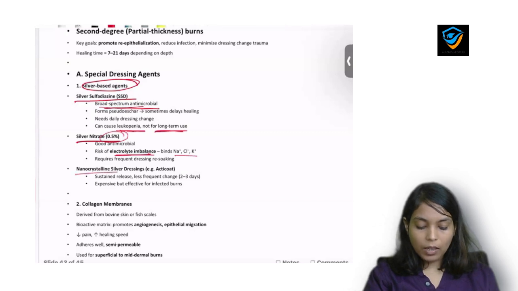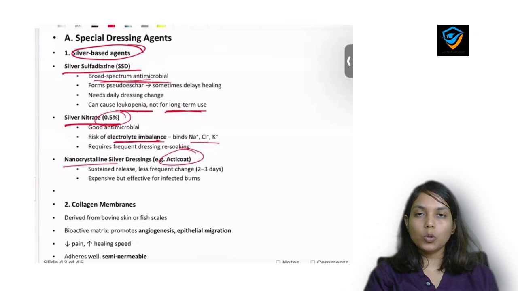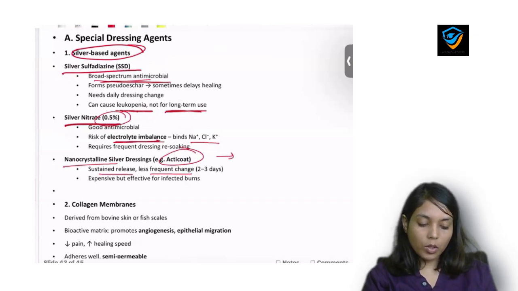Okay, last is nanocrystalline silver dressing. Nanocrystalline silver dressing is a newer agent. We also call it Acticoat, and it is not usually present in primary health center because it is expensive. It is slow release and it causes less frequent changes. We should not use it as a primary dressing,